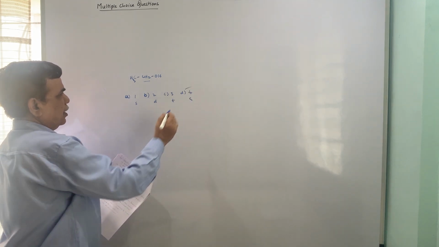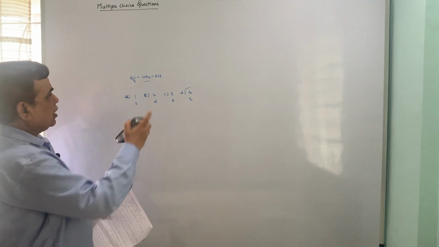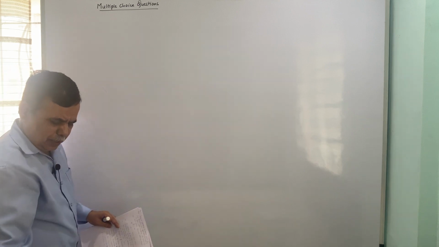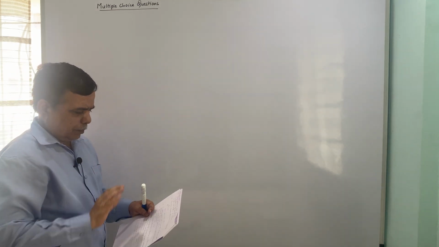So the correct option is this. The OH proton does not couple, so CH2 has CH3 as a neighboring group, so multiplicity will be 3 plus 1, that is quartet. Okay.